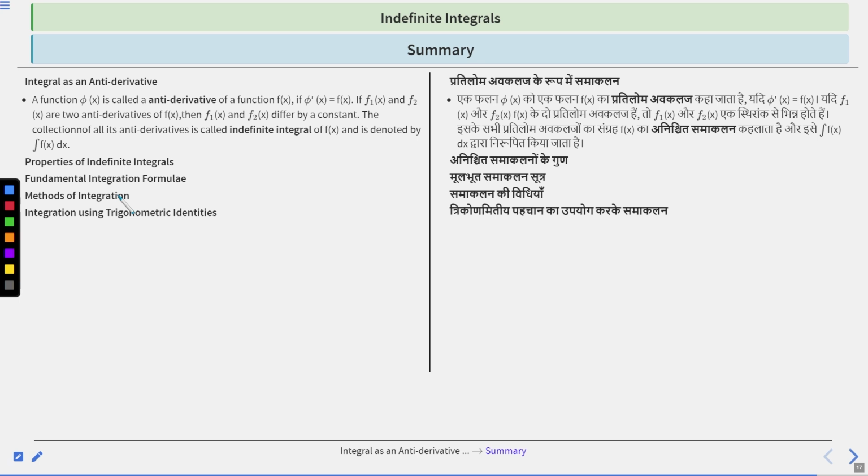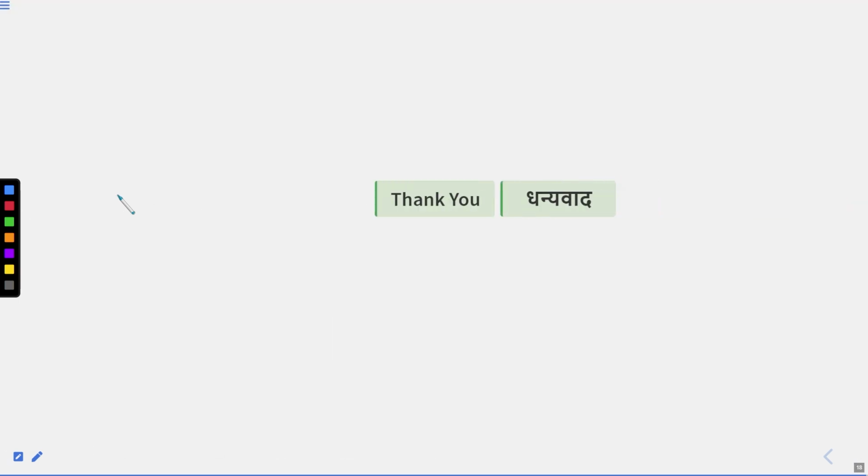So in this way, we have discussed the theory portions of indefinite integrals. Once we do the questions, we will see that we have discussed each and every type of concept, how to apply the concepts, and how to approach these forms using questions. Okay, so I hope you liked the lecture, and you understand each and every concept and how to apply these concepts. Okay, thank you so much.